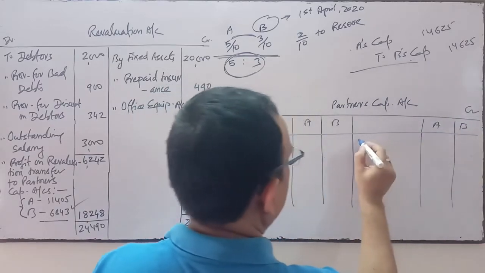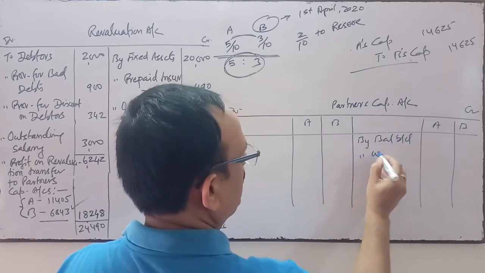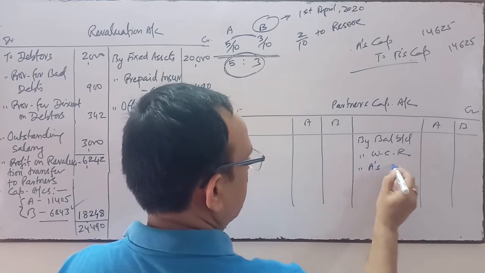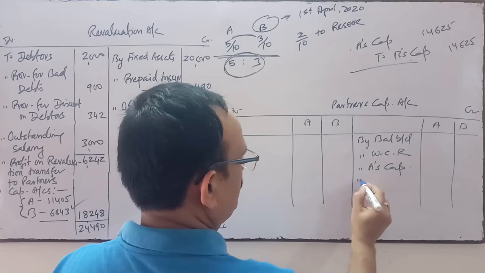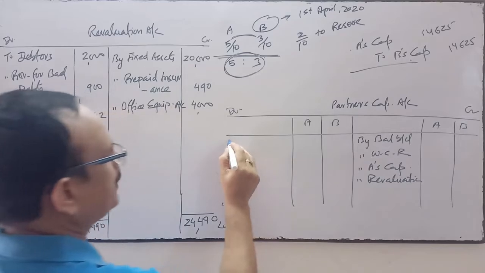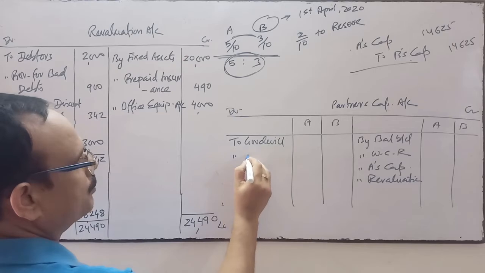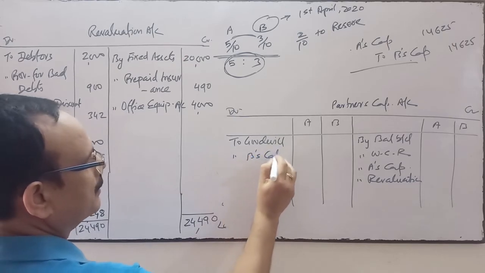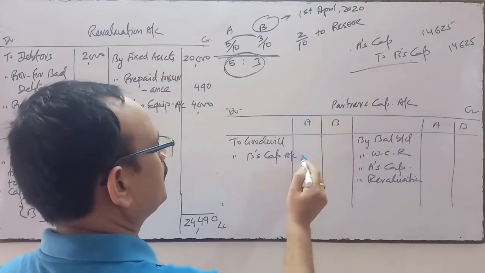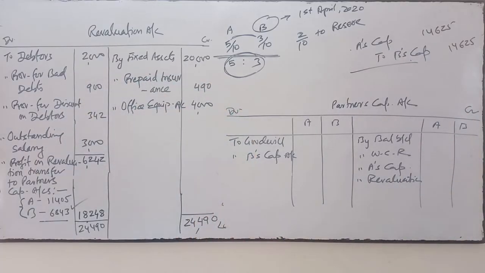On this side, first we will write: by balance brought down, by workman compensation reserve, by A's capital account for goodwill, by revaluation account for profit. This side is for writing off goodwill, and this side to B's capital account, a contra entry of goodwill posting. This will be posted on both sides: in the debit side of A's capital account, and in the credit side of B's capital account. We will write it this way.